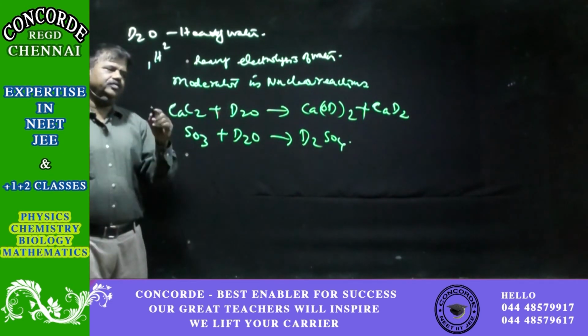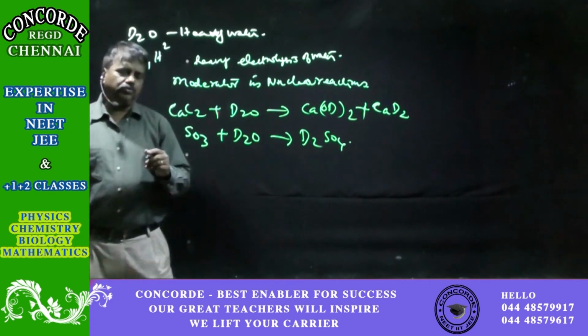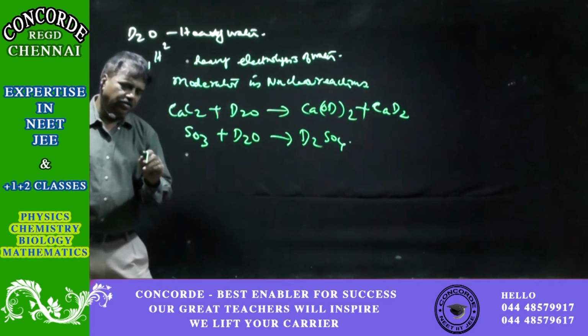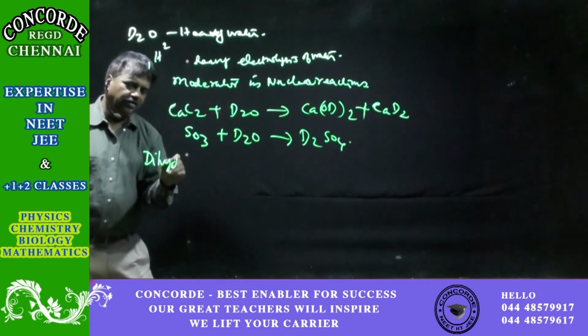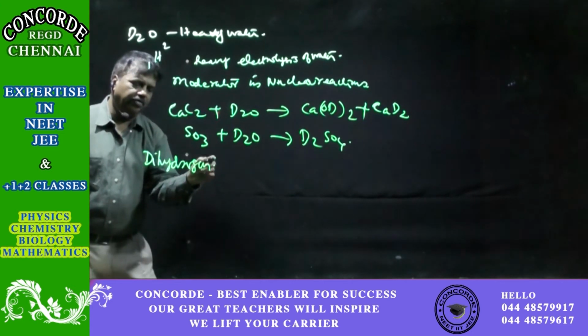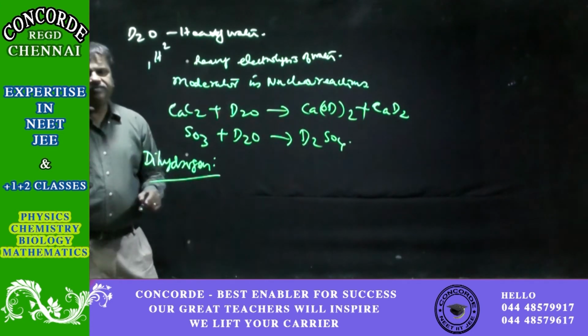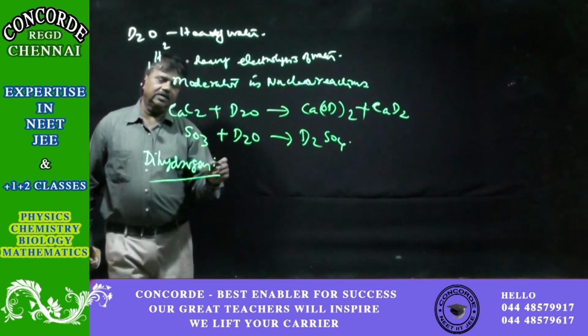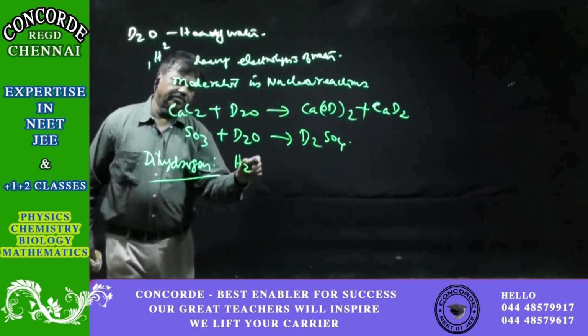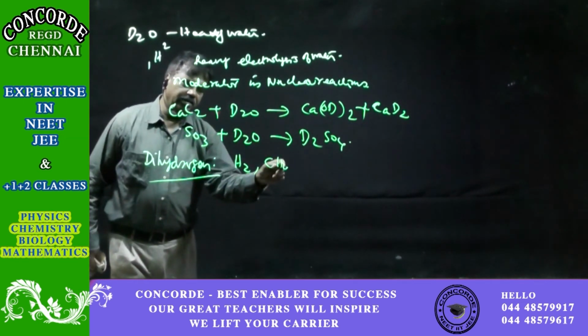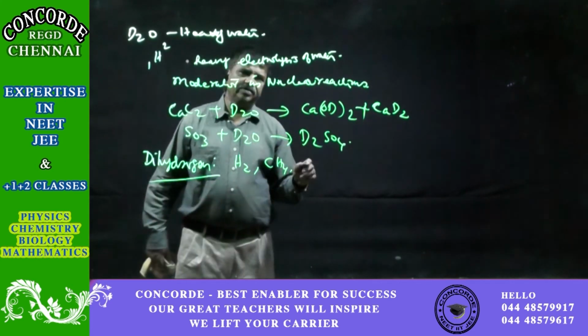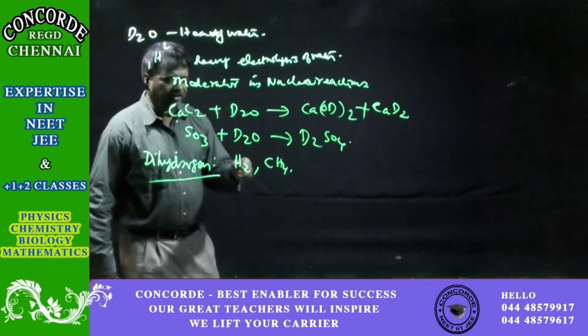So then we have to know about dihydrogen. Dihydrogen is an important compound as a fuel because it is highly combustible, like any other combustible gas such as CH4, methane, or any of these LPGs or other things.